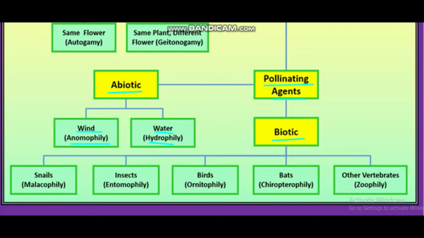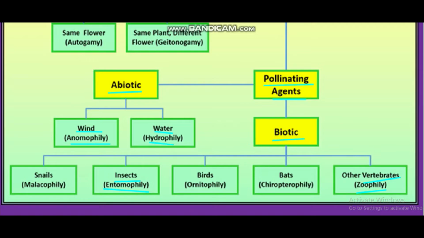First of all, in your NCERT book, insect is given, then vertebrates, animals it is given, zoophily. So when the pollinating agent is insect, it is called entomophily. When the pollinating agent is vertebrates or animals, it is called zoophily. Rest of the thing, it is extra.